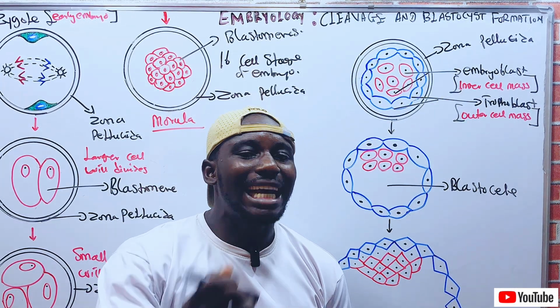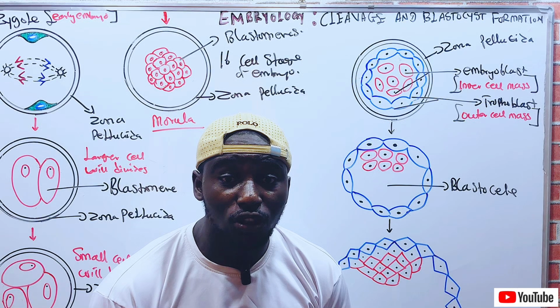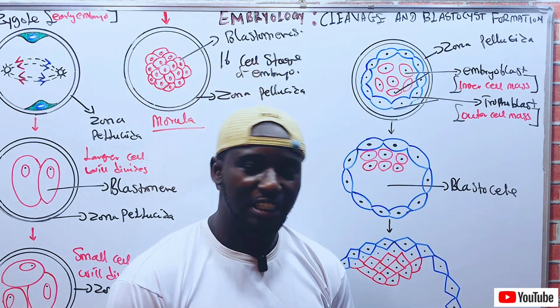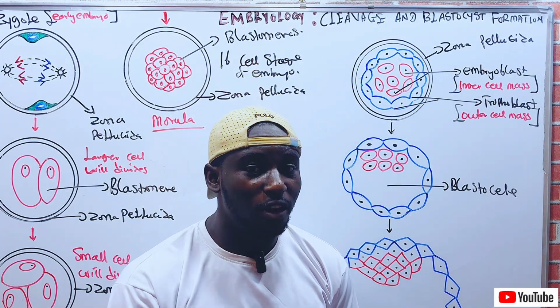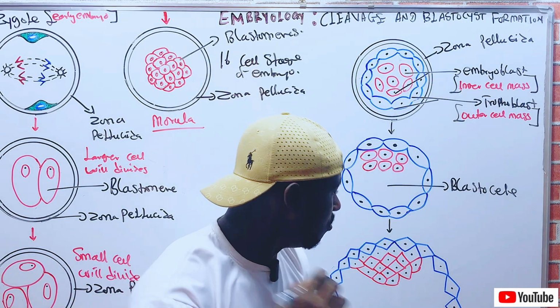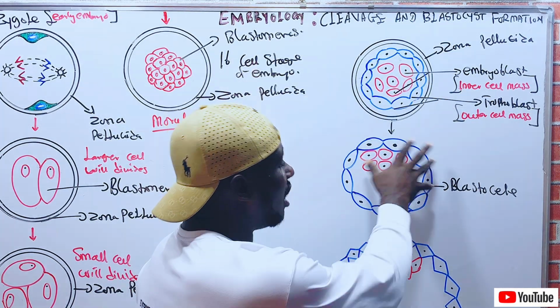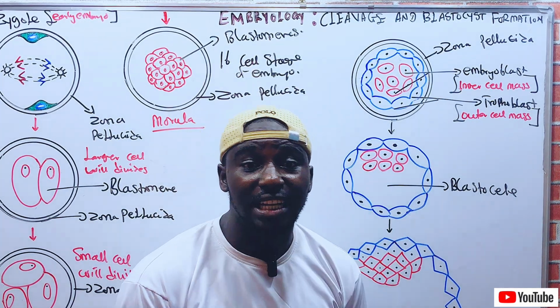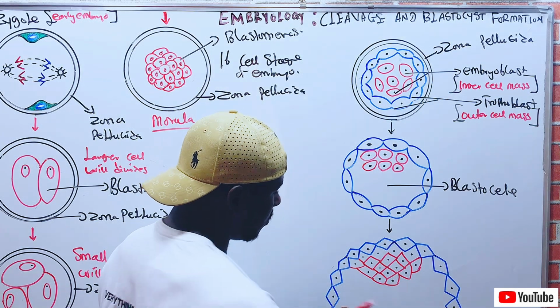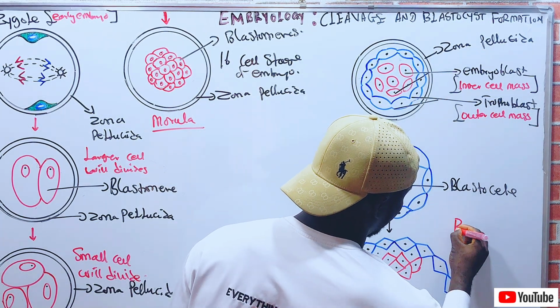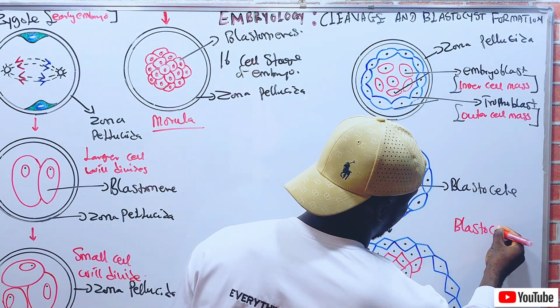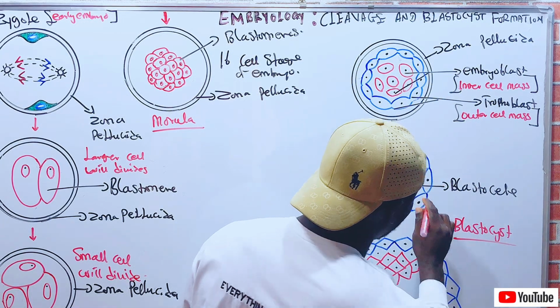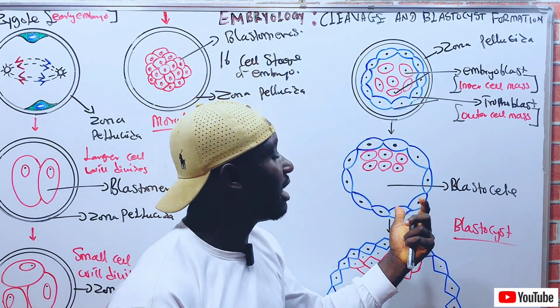At that point, the embryo is called the blastocyst. It is at this stage that the embryo is referred to as the blastocyst.